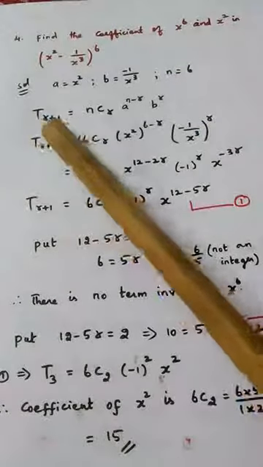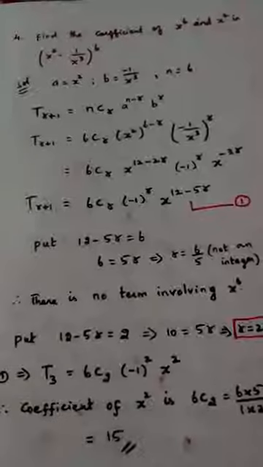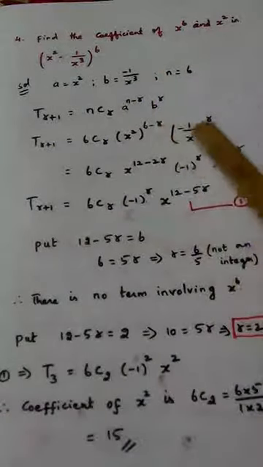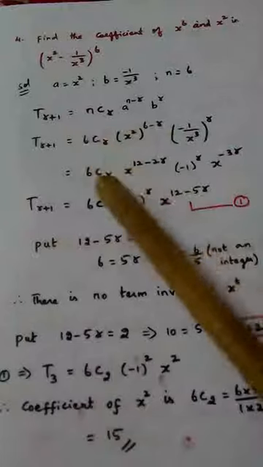So calculate Tr plus 1. What is the formula? Tr plus 1 is equal to ncr a power n minus r b power r. Substitute: n is 6, so 6cr, a value is x square, b value is minus 1 by x cube, power r. Substituting n, a, b in this formula, 6cr.